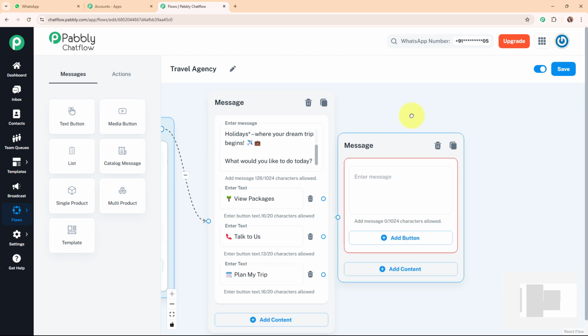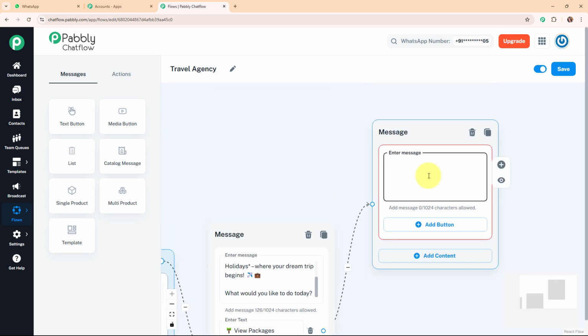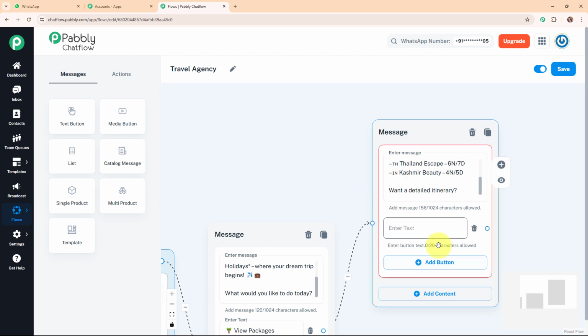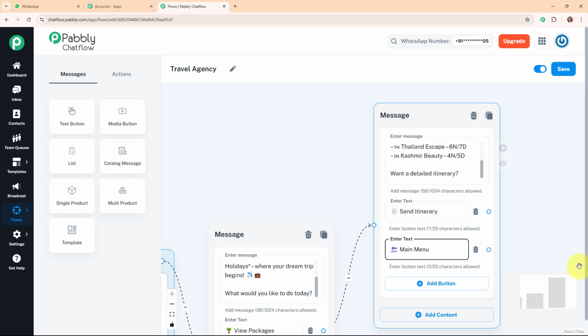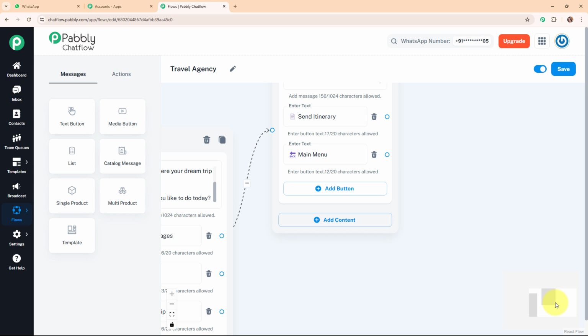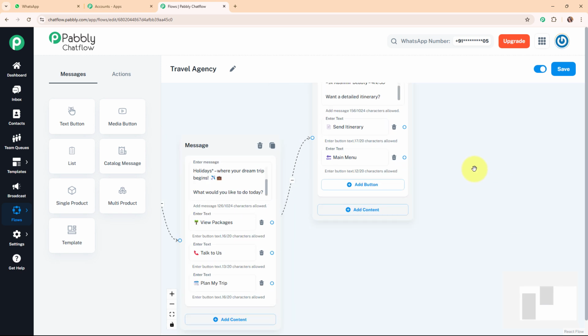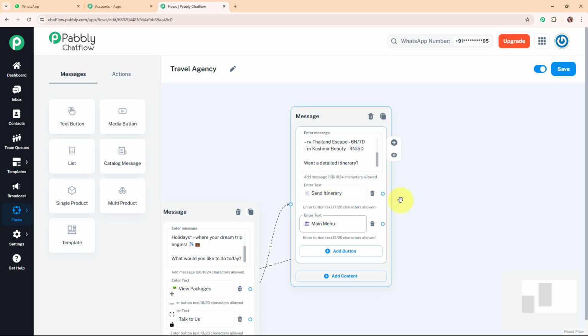So I'm going to add a text box over here, and here I'm going to add the text as here are some amazing travel packages, and these are the packages available, and then it says want a detailed itinerary. So this is the message, and similarly I'm going to add two more quick reply buttons for this message box, where I'm going to add the text as send itinerary and main menu. Alright, so here I've added two quick replies buttons for send itinerary and back to main menu. So firstly I'm going to connect this back to menu quick reply button to the main message box, and now let's move forward with the send itinerary quick reply button.